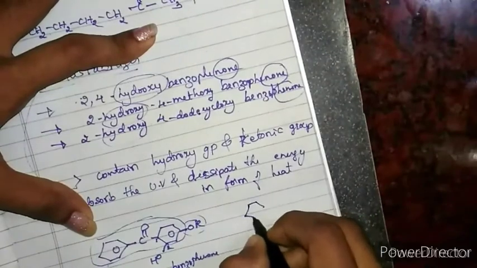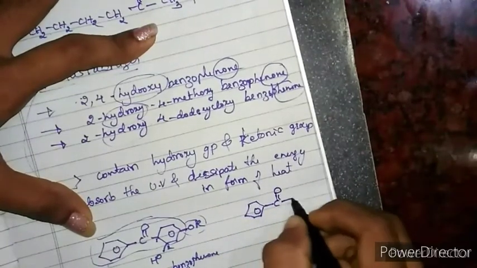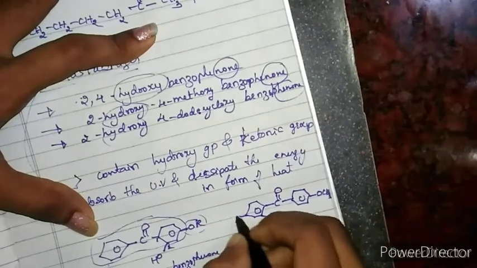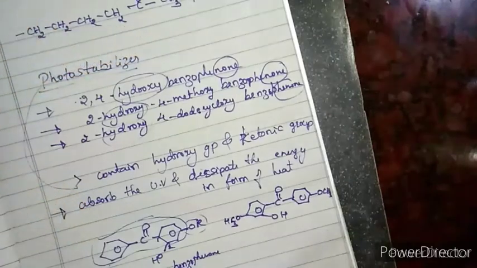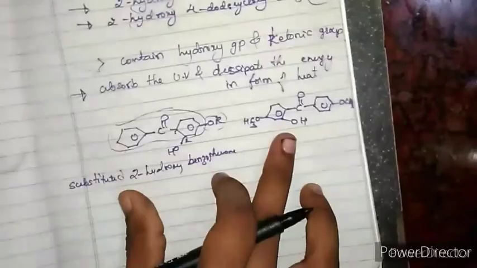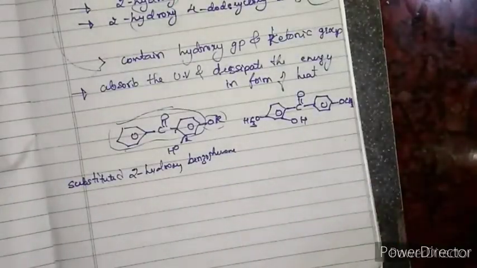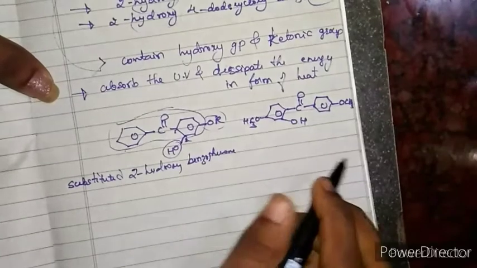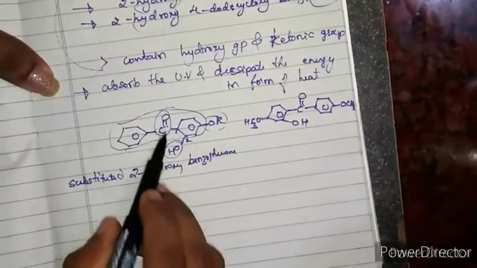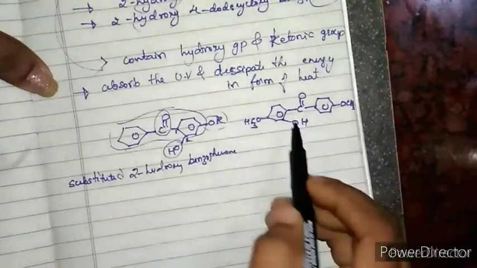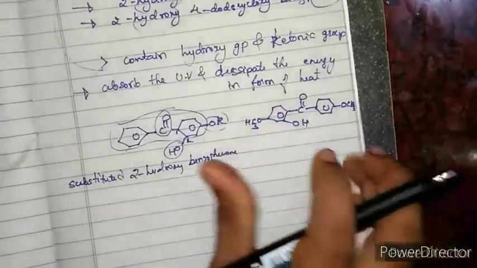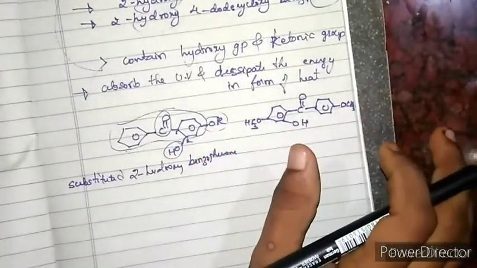Okay, and I will give another example for the substituted 2-hydroxy benzophenone, like this. C double bond O, OCH3, OH, and OCH3. This is also a substituted 2-hydroxy benzophenone. So in these two examples, what you can understand is that this is a hydroxyl group and this is a ketonic group, and they are present ortho to each other, right? They are present ortho to each other in this example, and even in this example. So what happens if they are present ortho to each other?